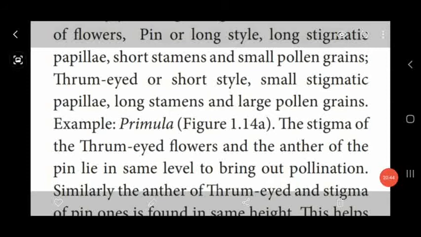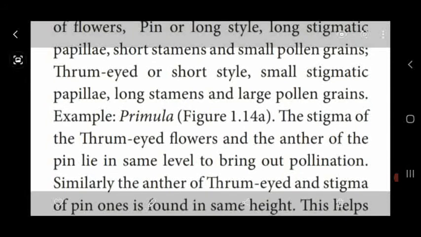So in this primula plant, pollination takes place with the thrum-eyed flowers. Stigma of the thrum-eyed flowers is short. With the anther of the pin, they lie at the same level to bring out pollination.